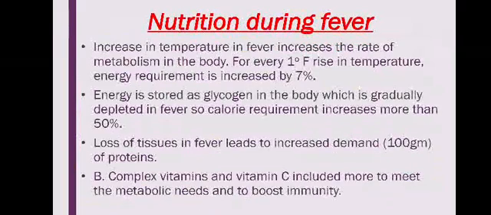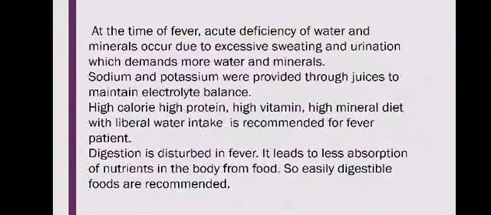Nutrition during fever, as we said earlier, demands a higher amount of calories. The calorie requirement is calculated based on the fact that each 1 degree Fahrenheit rise in temperature requires a certain percentage increase in calories. Energy stored as glycogen in the body is depleted in fever, so the calorie requirement increases by more than 50%. Loss of tissues in fever leads to an increased demand for protein, around 100 grams. Then B complex vitamins are needed to metabolize the increased carbohydrates and proteins. Vitamin C is included to develop immunity.